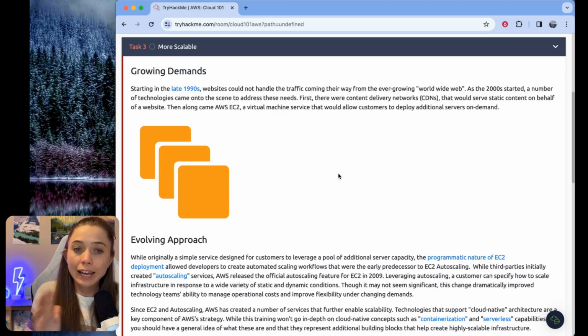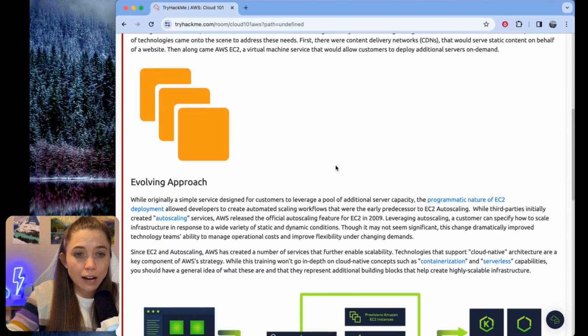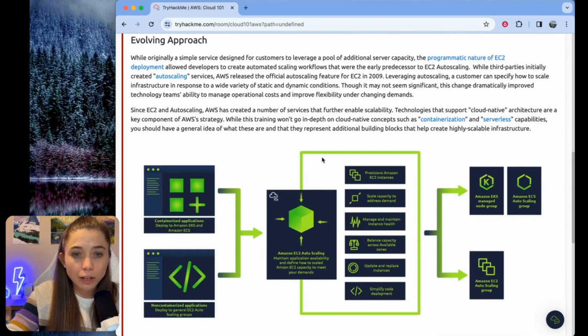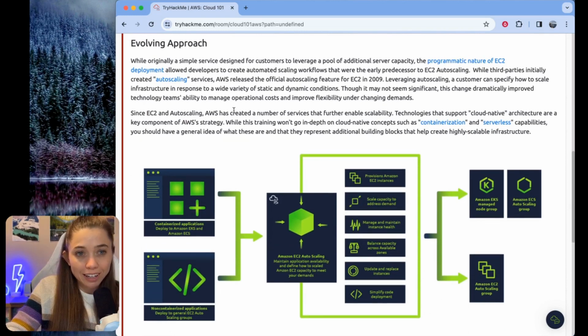So if you didn't know, AWS EC2 is like the basic compute service of AWS. I think AWS EC2 Compute is still the most used AWS service. Anyway, so we scroll down and we talk about an evolving approach. We got a diagram and everything. All right, so the evolving approach section is talking a lot about auto scaling and how AWS released the official auto scaling feature for EC2 in 2009.